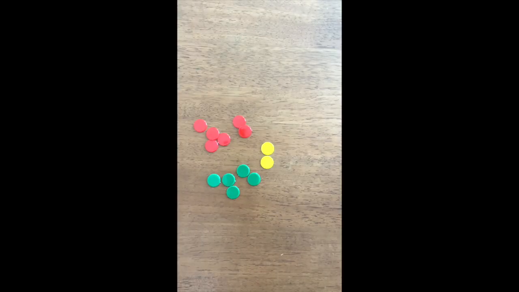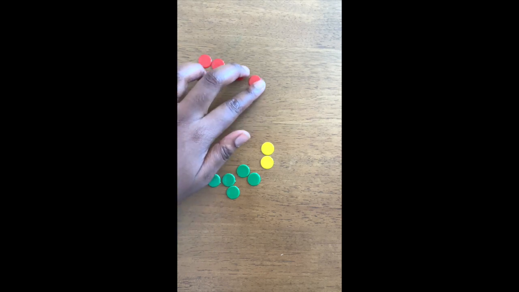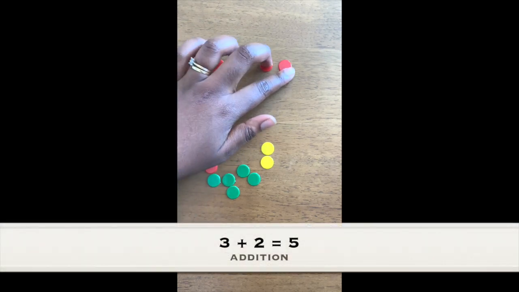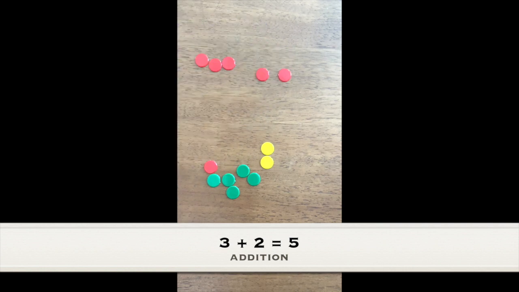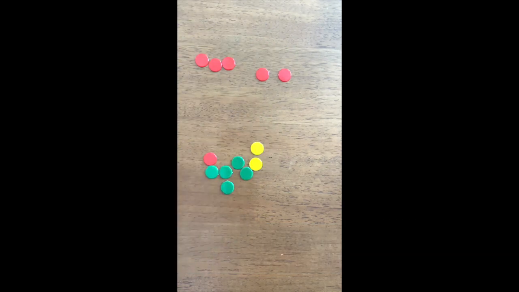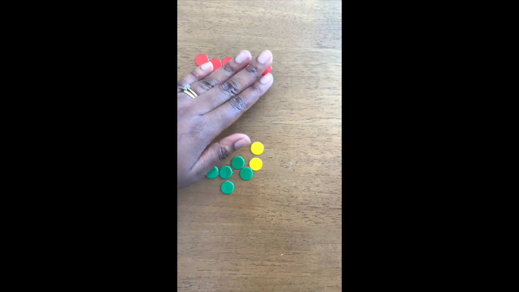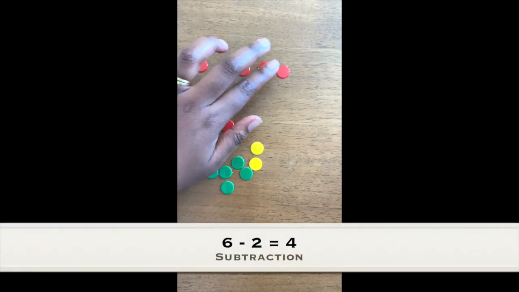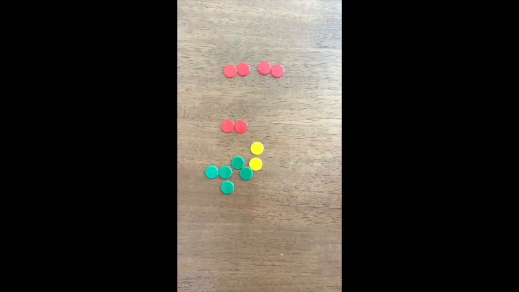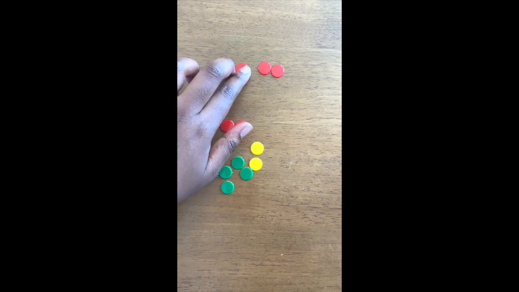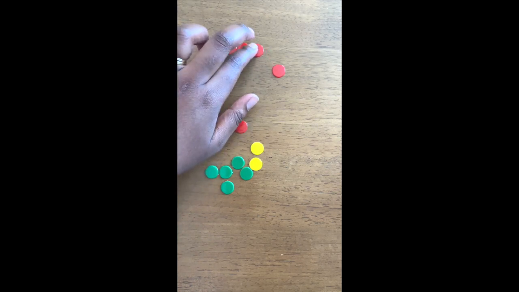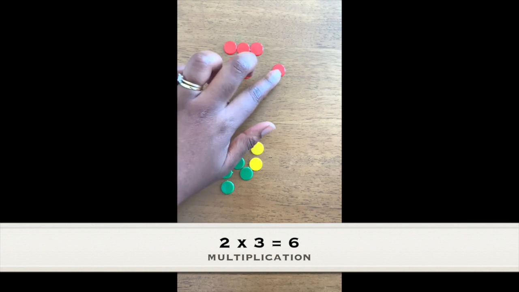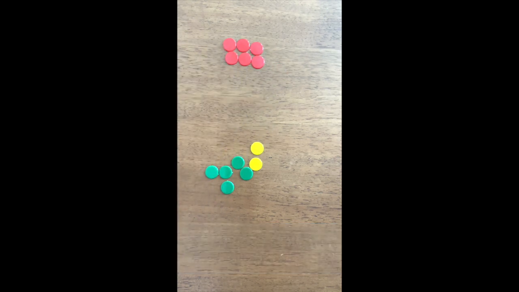Another tool you could use is counters, which also does addition. So we could do 3, add 2, which is 5. You could also use it for subtraction. So let's say I wanted to do 6 subtract 2, you'll be left with 4. You could also use it for multiplication. So again, 2 lots of 3. So you have one group of 3, 2 groups of 3, which gives us 6.